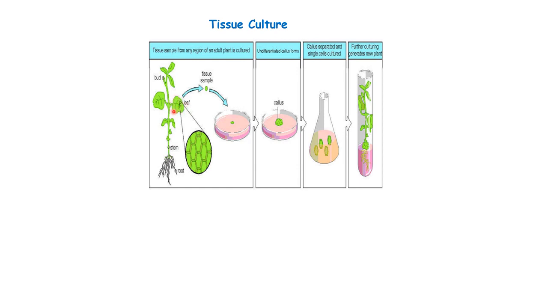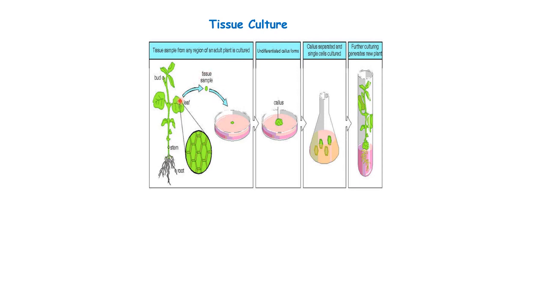You can take a part of a leaf, a small piece of a stem, a small piece of fruit, a small piece of bud, all different other parts of the plants can also be taken. As we know, all these parts of the plant are made up of living cells or living tissue. So you have to remove it. The tissue sample is being removed here, from a leaf.